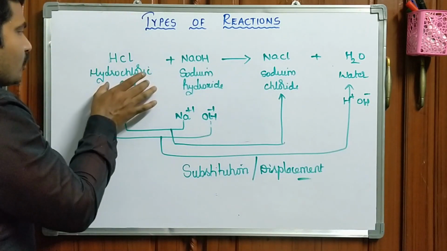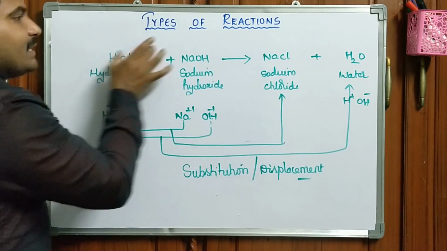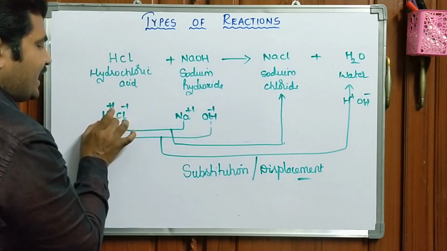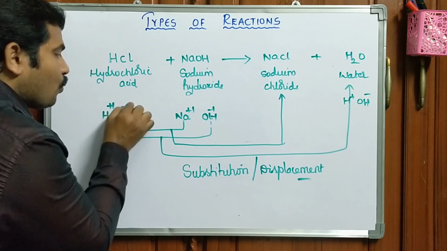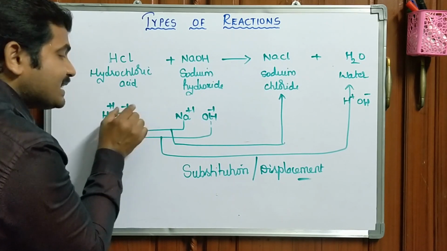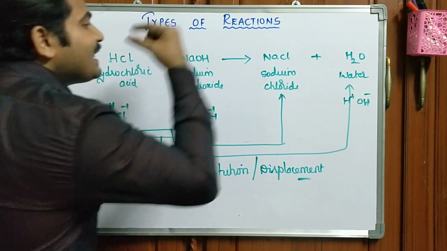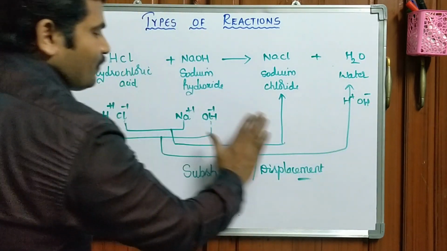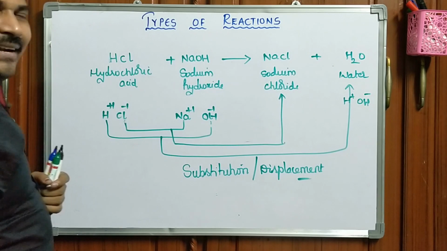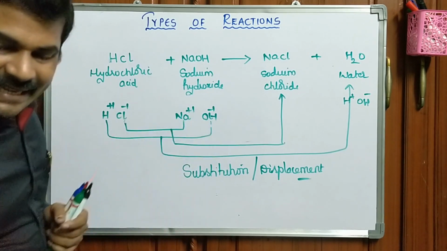If you want to talk about hydrochloric acid, in both the cases, what is the common ion? H plus. So, in this particular case, one of the group or atom is replaced with another atom or group. That's why these types of reactions are called substitution reactions. Okay, let us see another example.